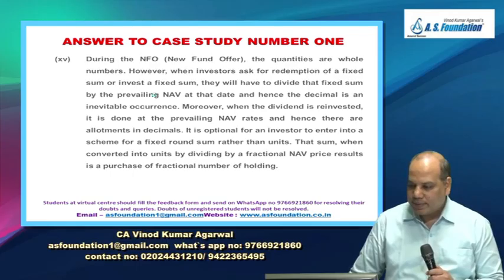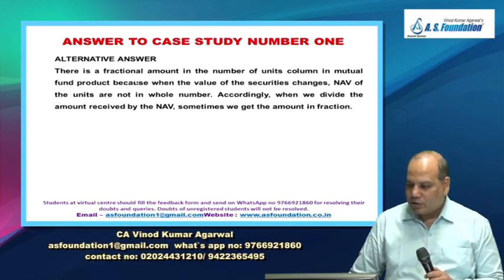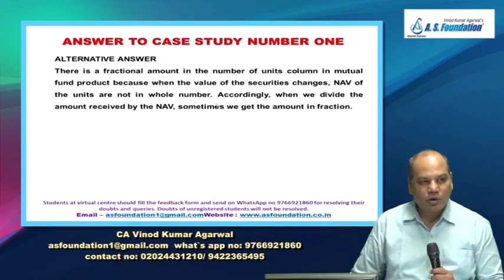Okay. Next question or alternative answer. There is a fractional amount in the number of units column in mutual fund because when the value of the securities changes, NAV of the units are not always in whole number. Therefore, when we divide the amount received by the NAV, sometimes we can get the amount in fraction.